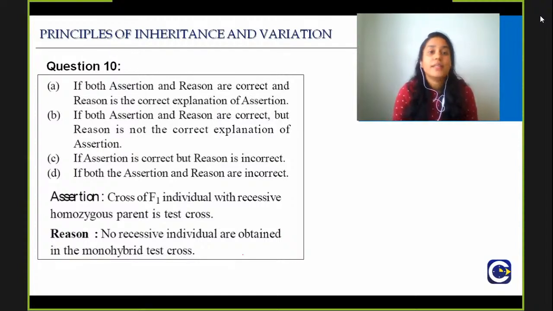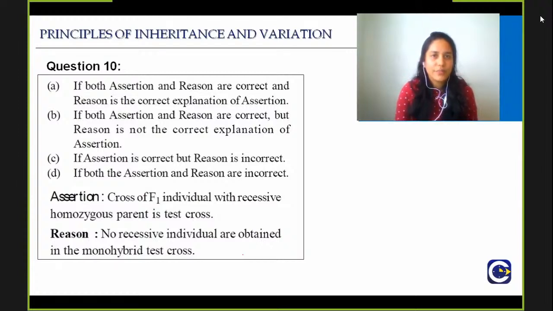Assertion and reasoning type of questions will also be asked, so that is why we have tried to include this question. The assertion is: cross of F1 individuals with recessive homozygous parent is a test cross. And the reason is: no recessive individuals are obtained in the monohybrid test cross. Always try to see if the assertion is true or false, then see if the reason is true or false, and then see if the reason is the correct explanation for the assertion, and you will get the right answer.